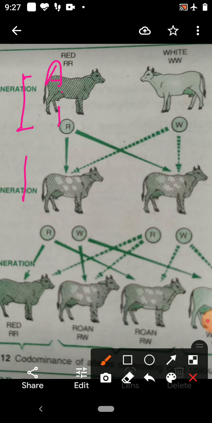When IB and i are present, then only IB expresses, because IA and IB are dominant. Only i is recessive. But when IA and IB both are present together, then both express their own type of sugar. So it means both are expressing. No one is going to suppress the other. Therefore, it is due to codominance.